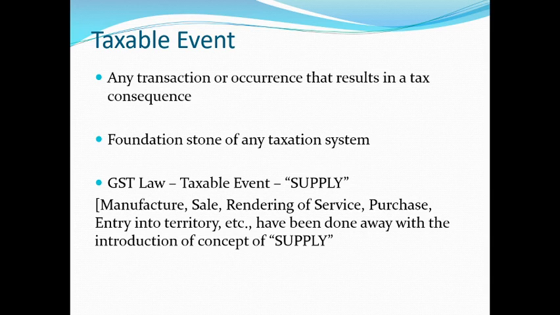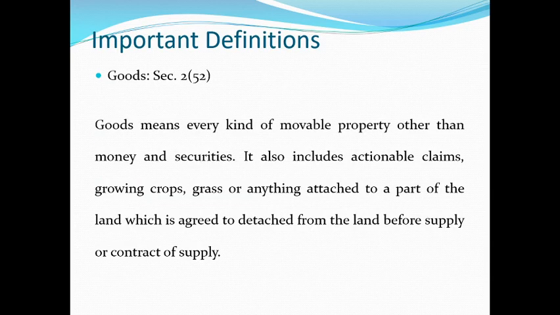In the earlier law, in the excise, we had manufacture. In the sales tax, we had sale. For services, we had rendering of service. We had purchase, entry into territory for entry tax. All these terminologies have been done away with and the concept of supply has been introduced in GST era. I think we'll be able to recall what is manufacture or sale or rendering of service, purchase, entry tax, octroi, etc. Now, all these have been subsumed under a single term called supply.